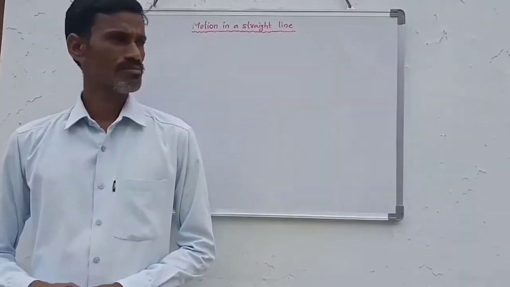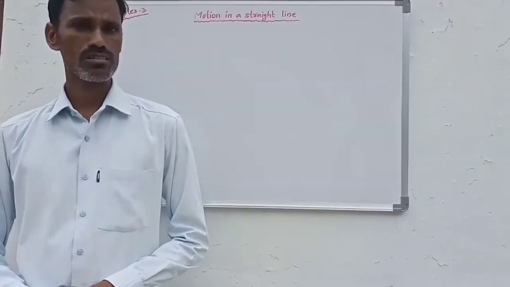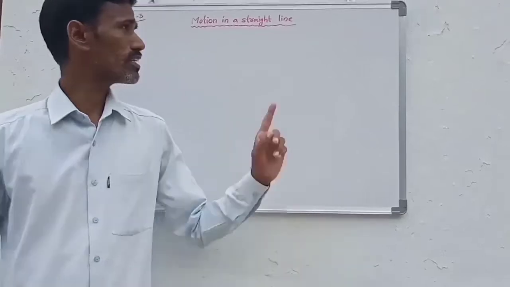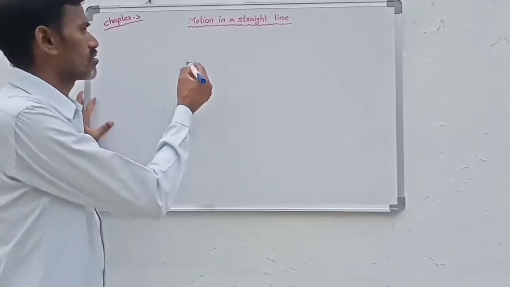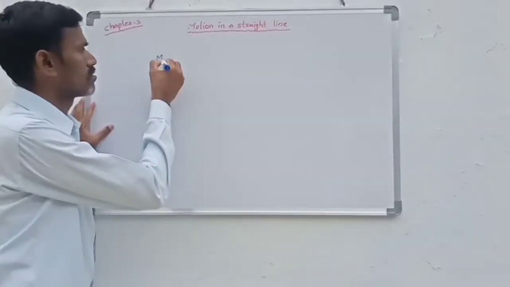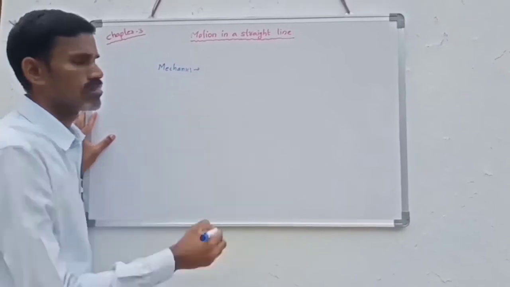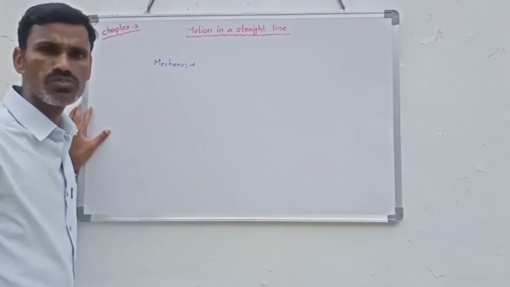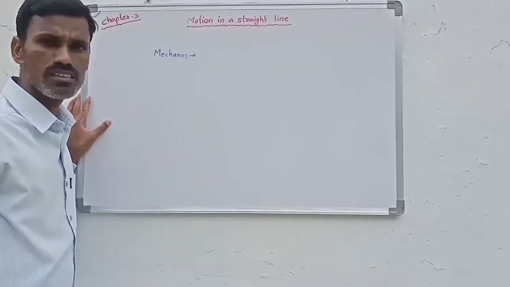Okay, hello students. Today we start our next chapter, chapter 3, motion in a straight line. This chapter comes under mechanics. What is mechanics? The study of motion of objects is mechanics.